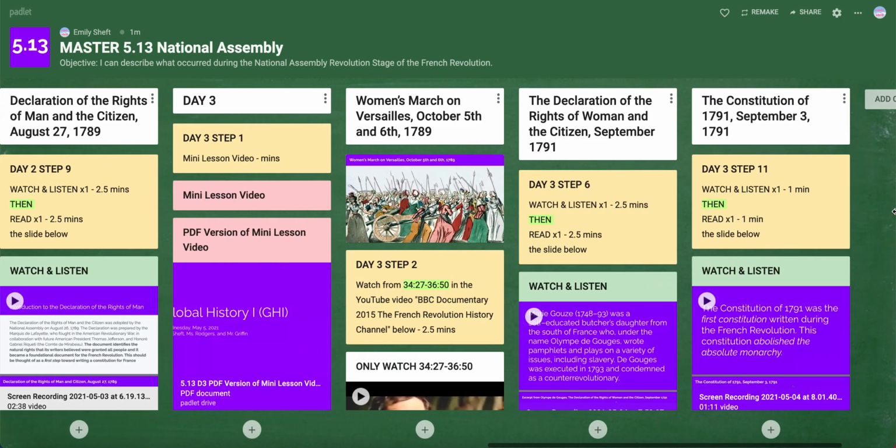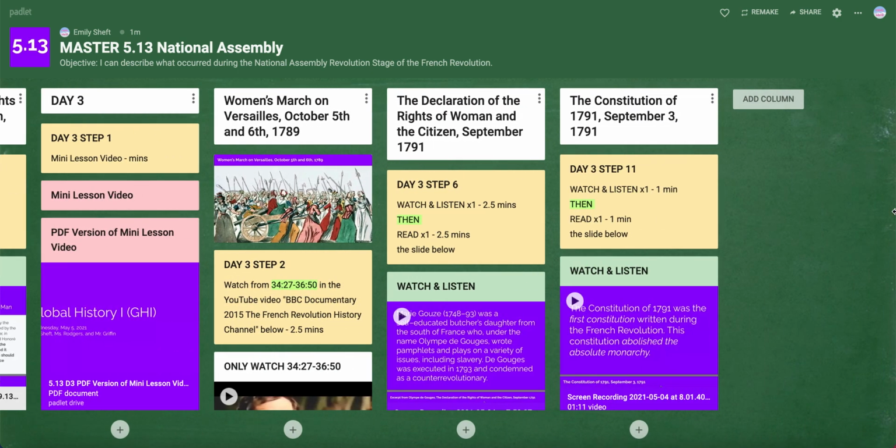3.13. Be sure when you get to the Padlet to scroll all the way over to the right and that you are looking at the columns that are to the right of day 3, because this is where we'll be working for the duration of today's class.